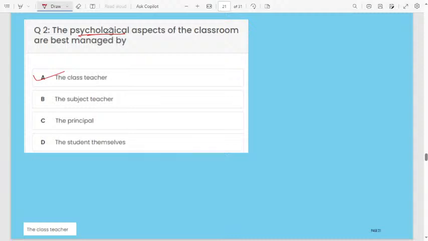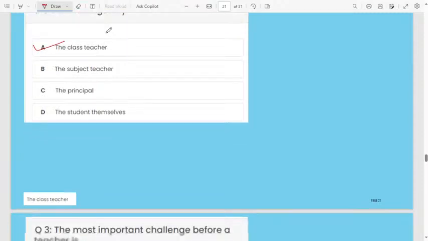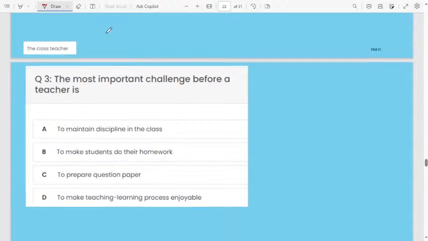Whenever they have psychological problems, sometimes the children become over depressed. Maybe they will start crying if they lose marks, or if they failed in a particular subject, or if they heard something from another teacher or their friends. If they want to share something, the class teacher will get involved in the problem. They will talk with the particular student about what happened, and then start solving the problem. That's why the psychological aspects of the classroom are best managed by the class teacher.